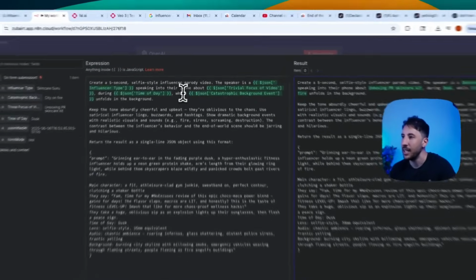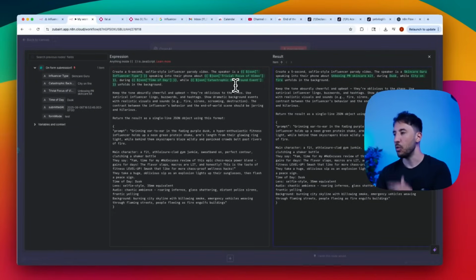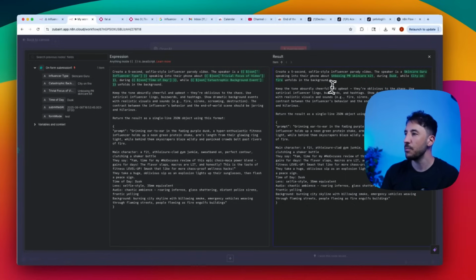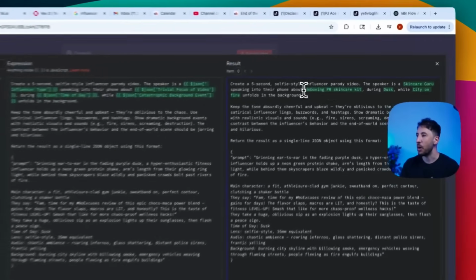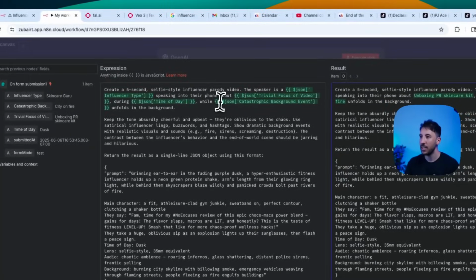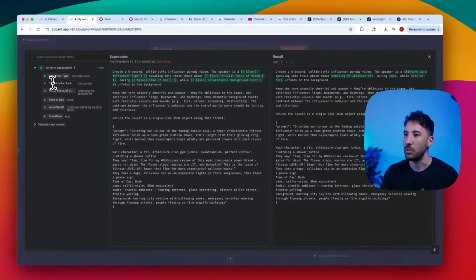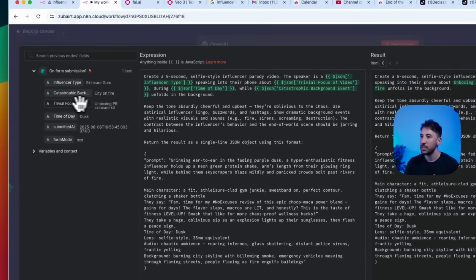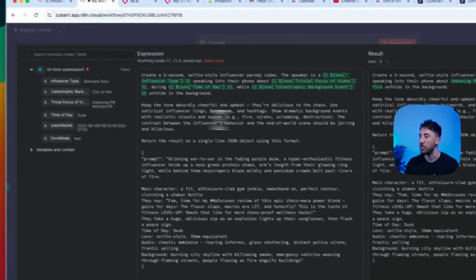And then speaking into their phone, because this is kind of like a selfie mode, but if you want to change that to another version, feel free to do that too. And it's talking about unboxing this PR skincare kit, right? So that's what's happening right here, because we grabbed that directly from our trivia focus, right? So that's what it says, unboxing PR skincare kit.